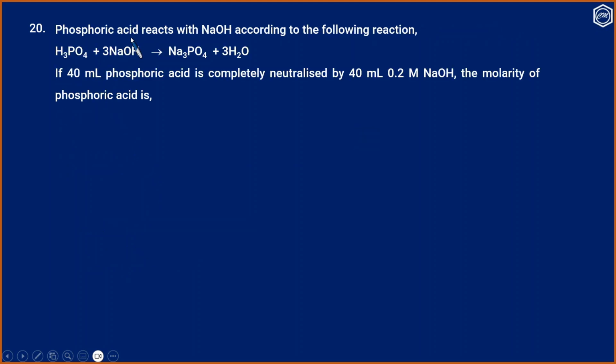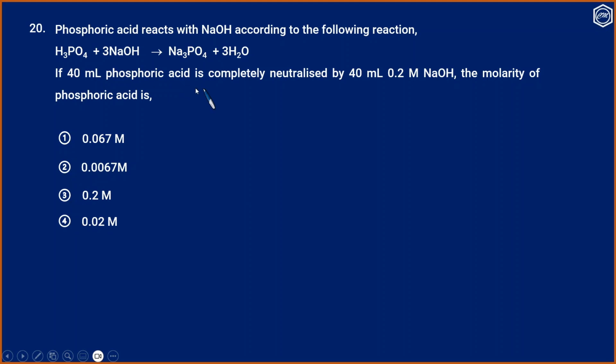Question number 20. Phosphoric acid reacts with sodium hydroxide according to the following reaction: H3PO4 plus 3 NaOH giving Na3PO4 plus 3 H2O. If 40 ml phosphoric acid is completely neutralized by 40 ml 0.2 molar NaOH, the molarity of phosphoric acid solution is option 1, option 2, option 3 and option 4.